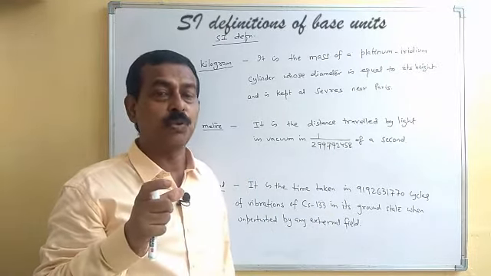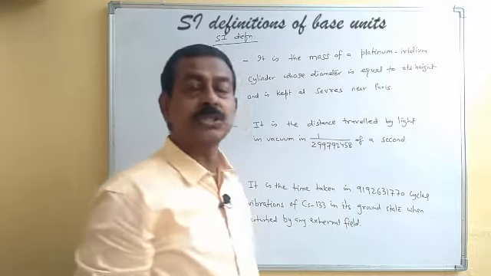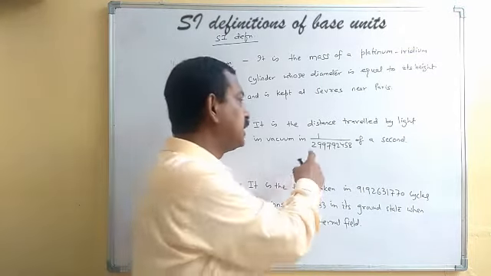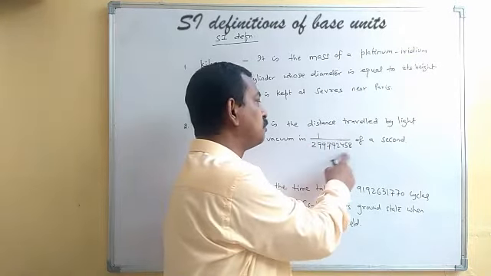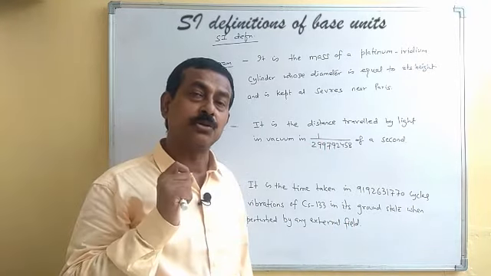So in vacuum only, if you take this much duration of time, the distance travelled by light will be 1 meter. Now you can easily identify the importance of this particular number, 299,792,458 of a second.